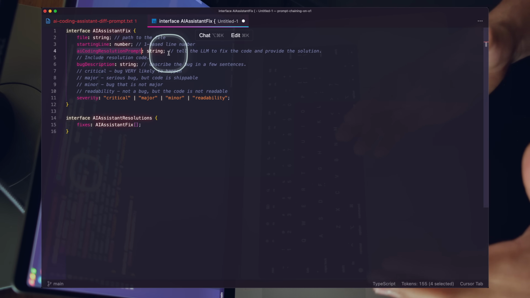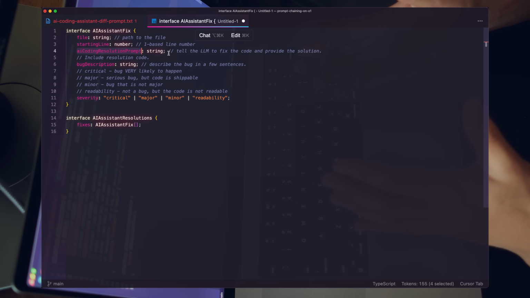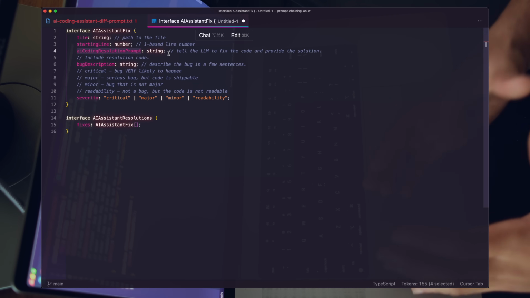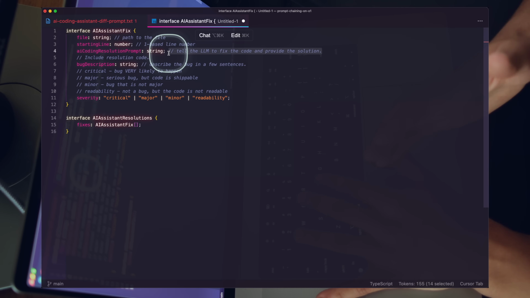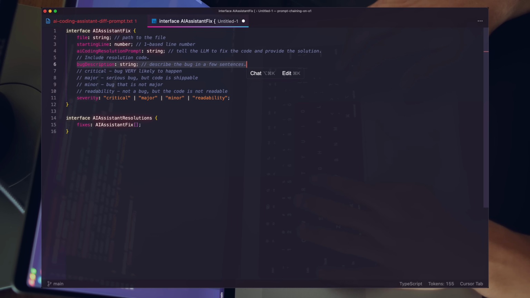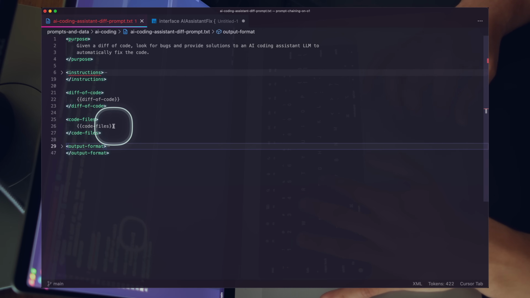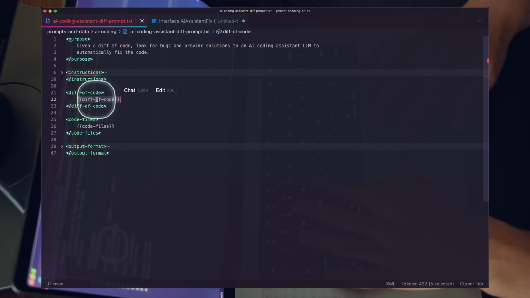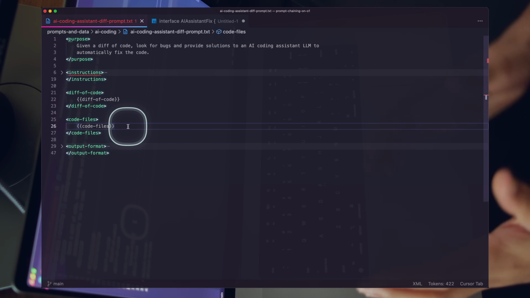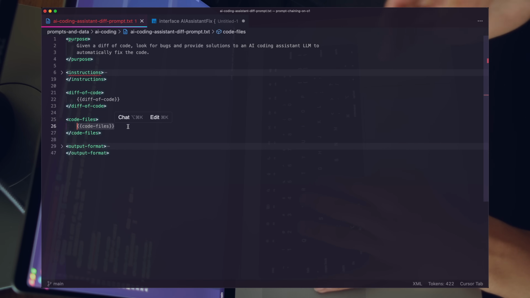We have a prompt here that is going to run on your code, on your diff, and then it's going to tell the LLM how to fix the problem, right? We want a description of the bug, and then we want a severity, right? And that's going to be the output format for this prompt. So what we need to do is get a diff of whatever code changes that we want checked, and then we want the code files. So let's look at the code files first.